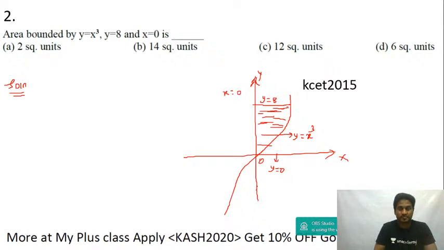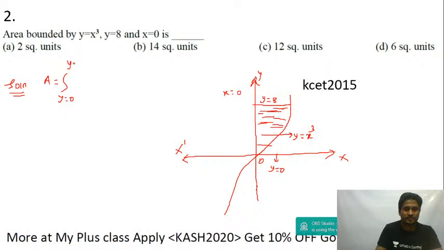So I will integrate with respect to y, area bounded by the curve and y-axis. Now area is equal to integration of y is equal to 0 to y equal to 8, f of y dy. So area is equal to integration of 0 to 8, function of y dy. So you have x cube is equal to y, x is equal to y to the power of 1 by 3, and then dy.